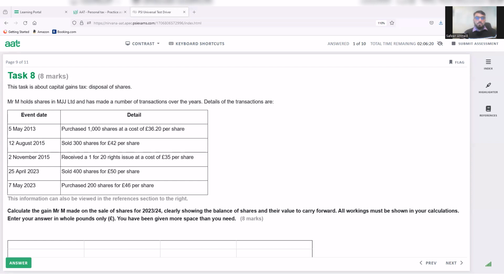So what we can do here, first of all, we can say 5th of May 2013. Here we can write the details, here we can write the number of shares, and here we can write the total cost of the shares.